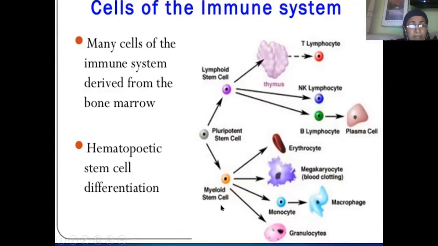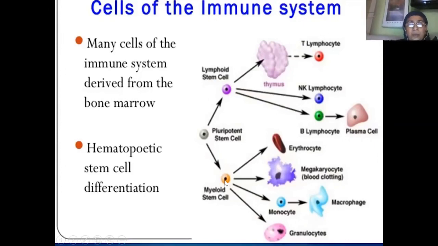Similarly, we have myeloid stem cells, which are again formed from the same pluripotent stem cells. These myeloid stem cells can transform themselves into megakaryocytes, which are going to form the RBC along with the formation of the blood platelets. Apart from them, some of the myeloid stem cells transform themselves into monocytes. These are again a type of agranulocytes, which transform themselves into macrophages, which are phagocytic in function. Then we also have a large number of granulocytes like neutrophils, basophils, and eosinophils. These are all formed from the myeloid stem cells.